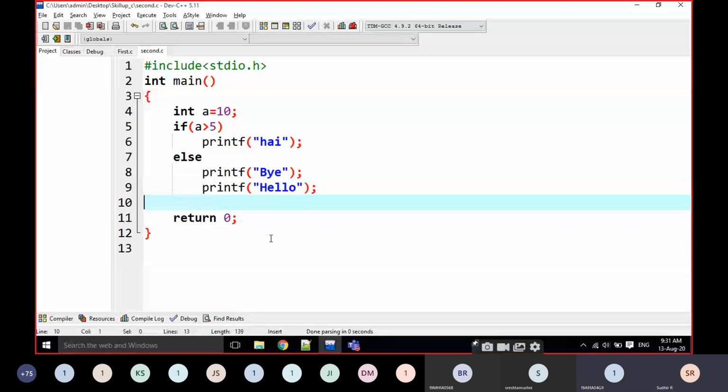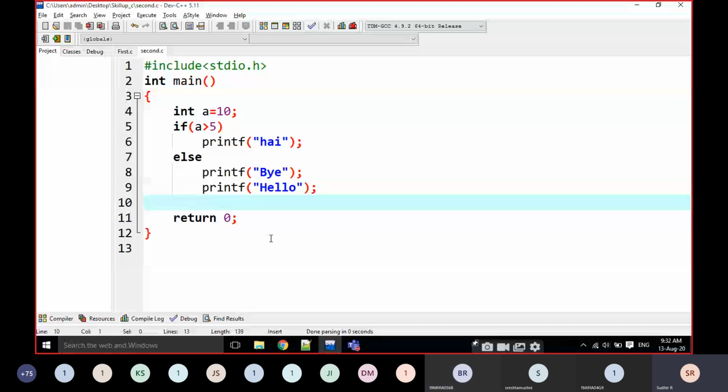What is the output? Just think once again with some common sense.